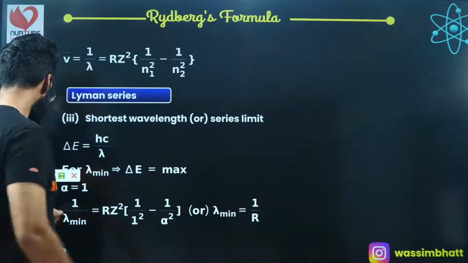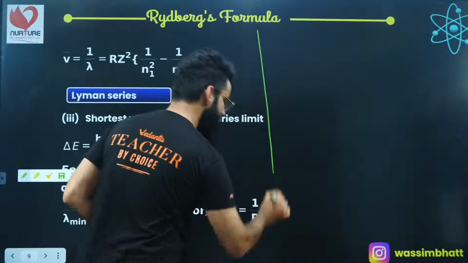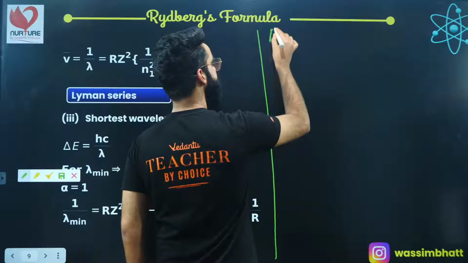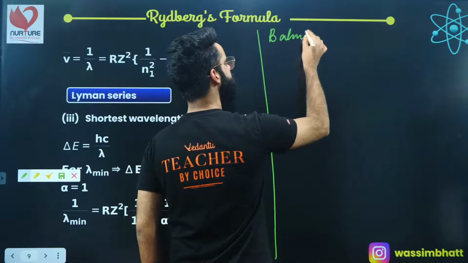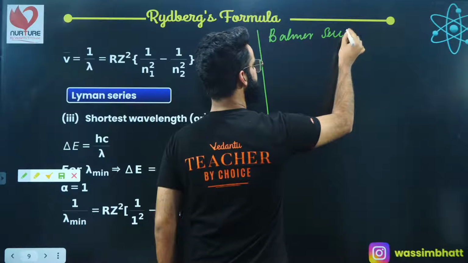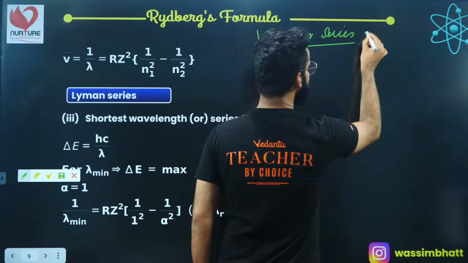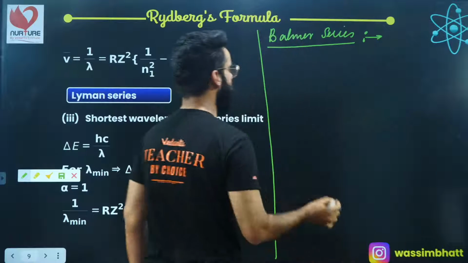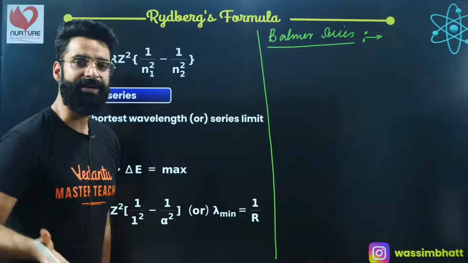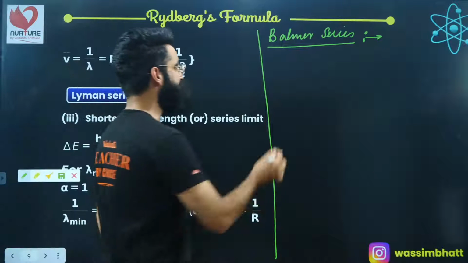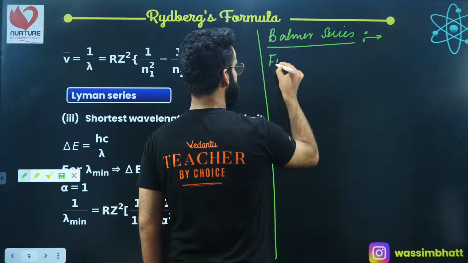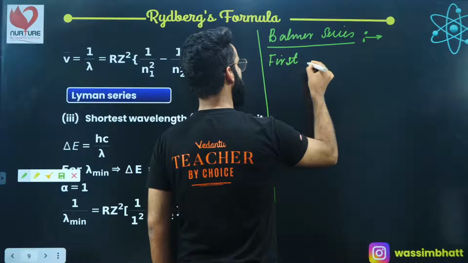Okay, so let's get started with the Balmer series right here only. I'm starting with Balmer series. First of all, let's try to calculate the wavelength emitted in the first line of Balmer series. I'm talking about the first line of Balmer series.